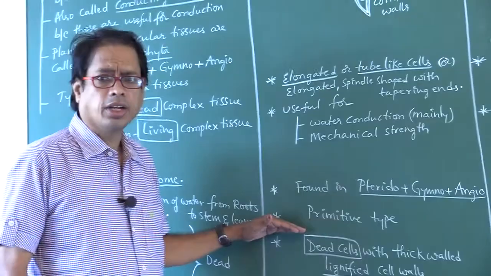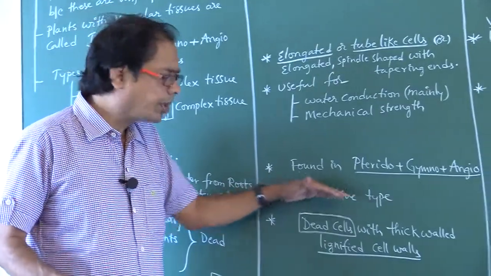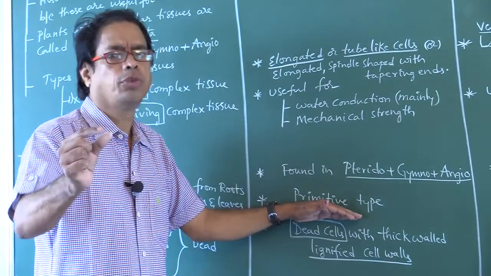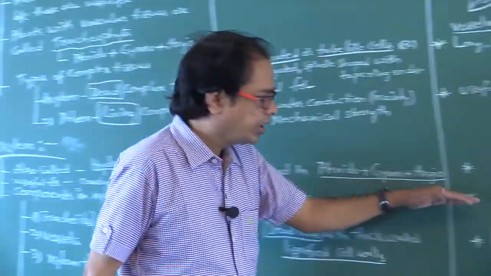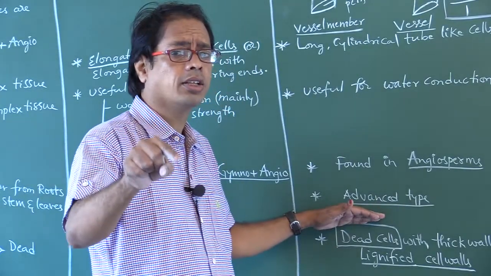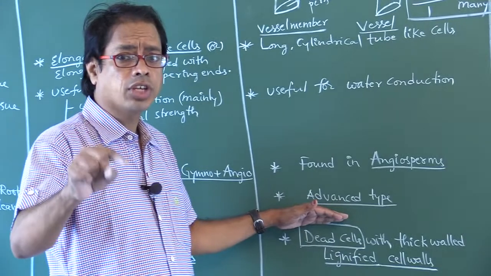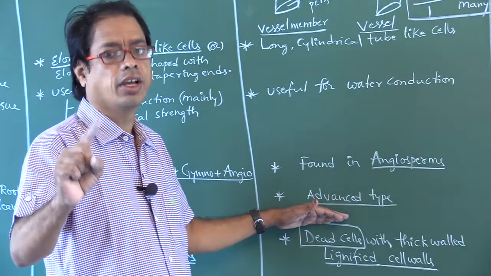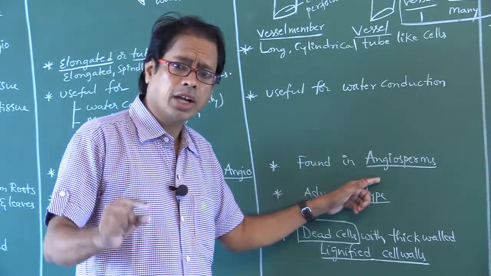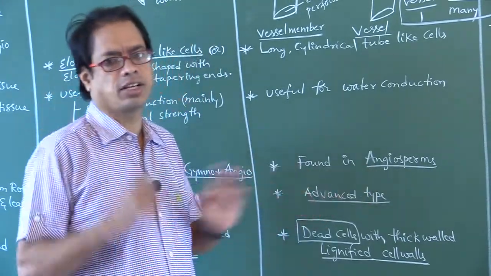Tracheids are considered as primitive type. Why? Because these are found in pteridophyta, gymnosperms. Vessels are considered to be the advanced type. Why? Because angiosperms contain vessels, and angiosperms are considered as advanced type. These angiosperms contain both tracheids and vessels.